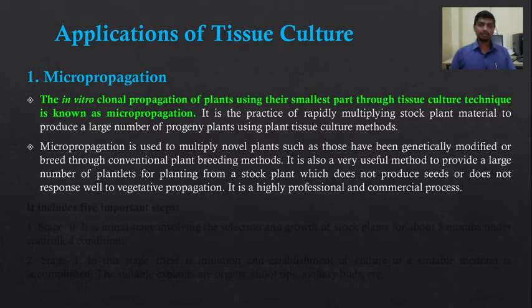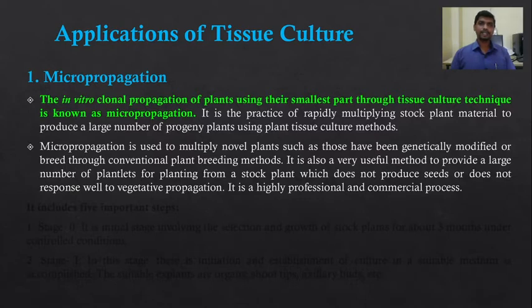Or those plants which do not respond well to vegetative propagation. So when propagation of the plant cannot be carried out by using seed or by using their vegetative part, the plant tissue culture method is used for the multiplication of the plant. It is a highly professional and commercial process. So this is all about micropropagation.